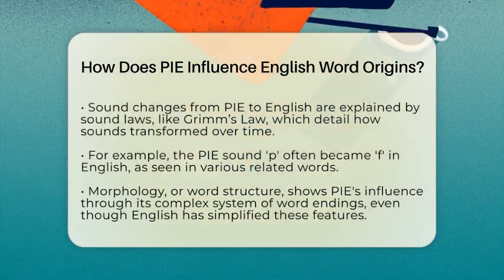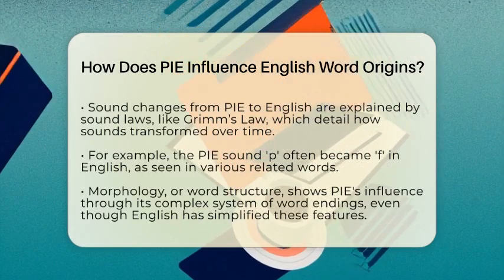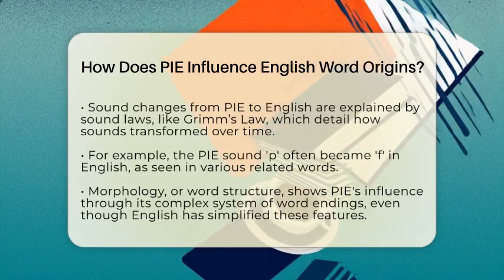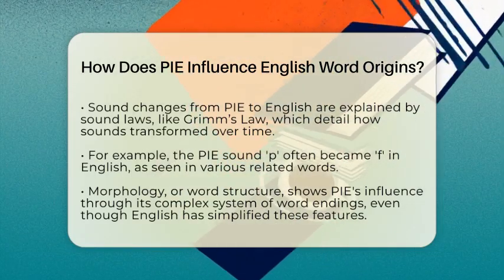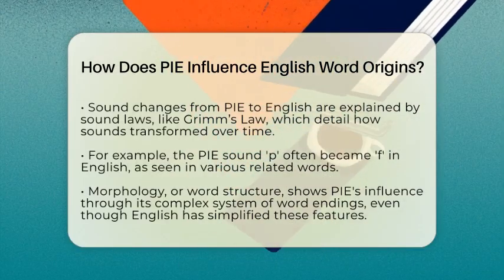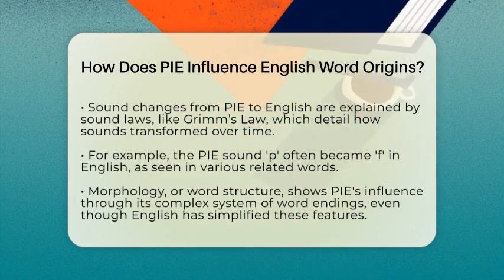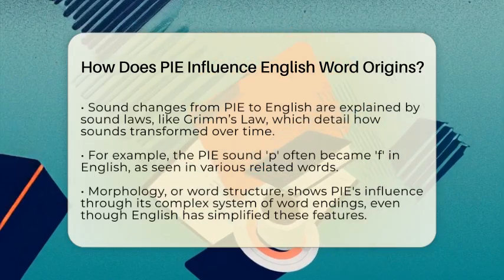Next, we have sound changes and patterns. Over the years, the sounds of pi transformed into the sounds of its descendant languages. Linguists use sound laws like Grimm's law to explain these shifts. For example, the pi sound p often became f in English, as seen in the words pied in Italian and foot in English.